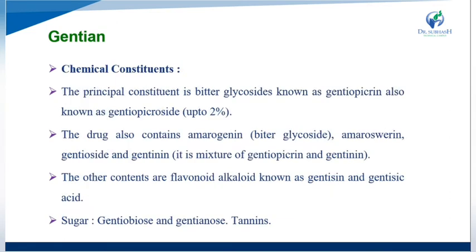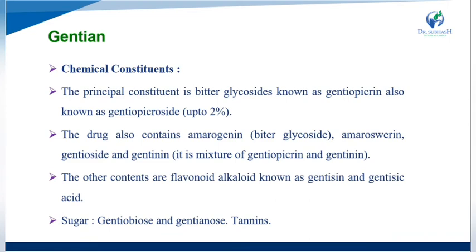Okay, then their chemical constituents. The first principal constituent is a bitter glycoside known as gentiopicrin, also known as gentiopicroside, which is present up to 2% in gentian. The drug also contains